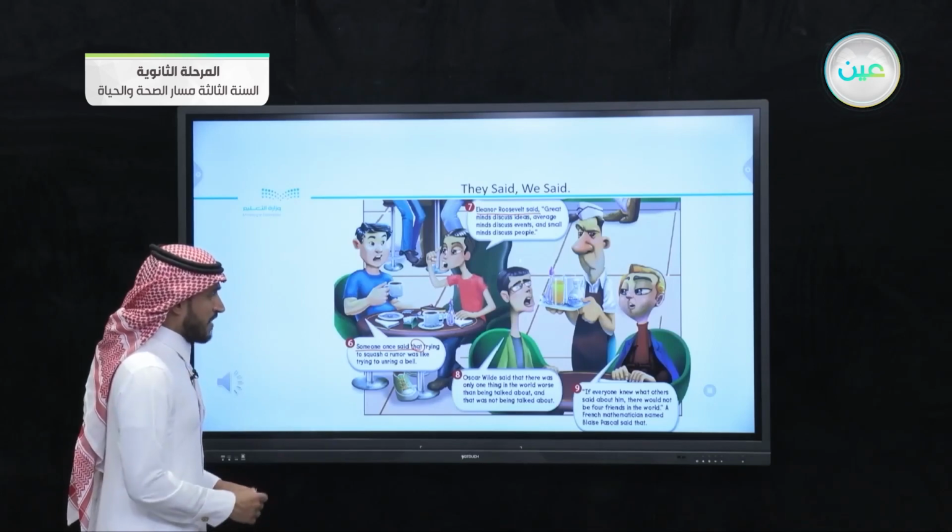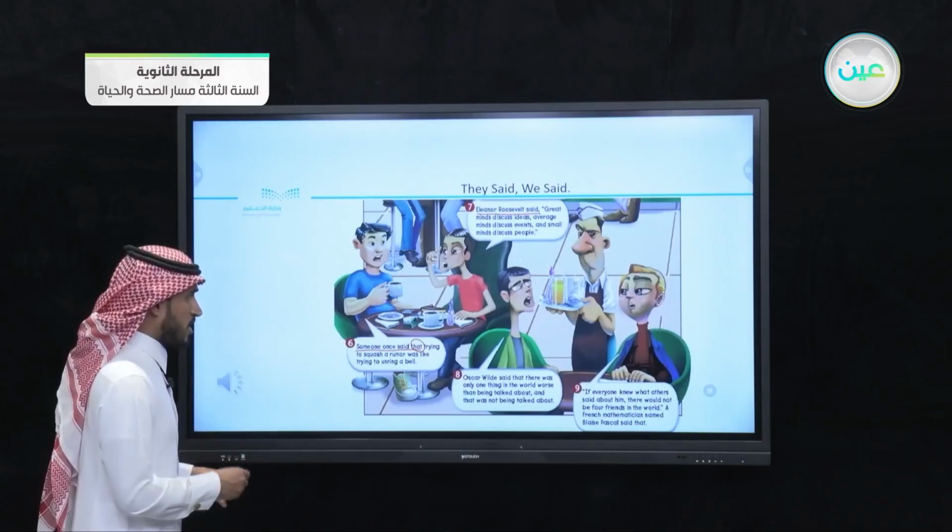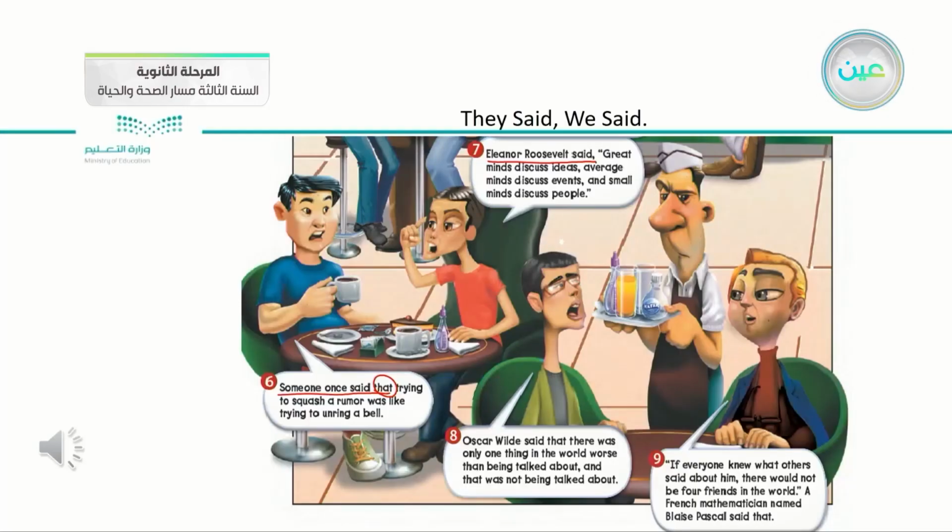Number 9, if everyone knew what others said about him, there wouldn't be 4 friends in the world. A French mathematician named Blaise Pascal said that. What does Blaise Pascal mean in this quote? What do you think? Think about the meaning behind this quotation.